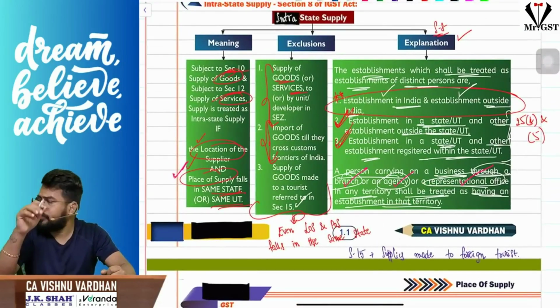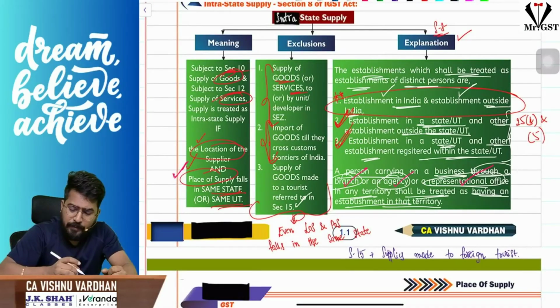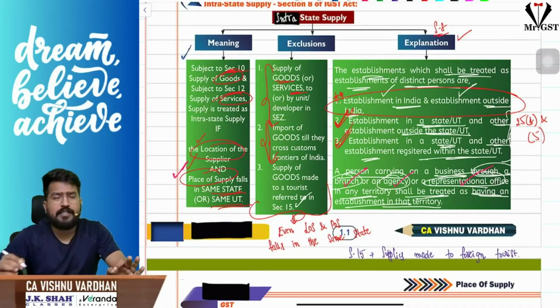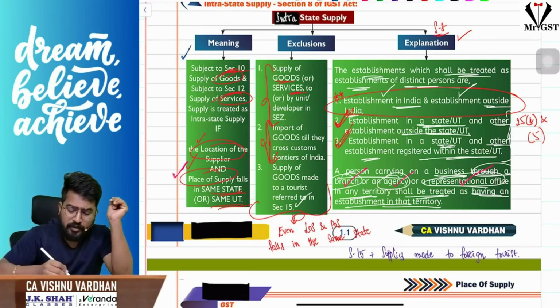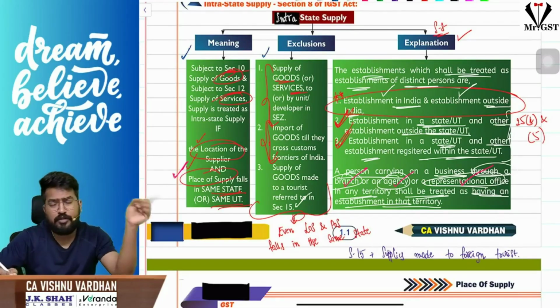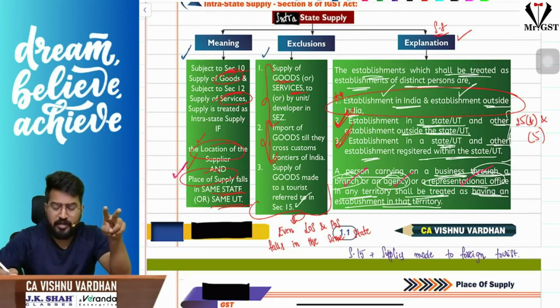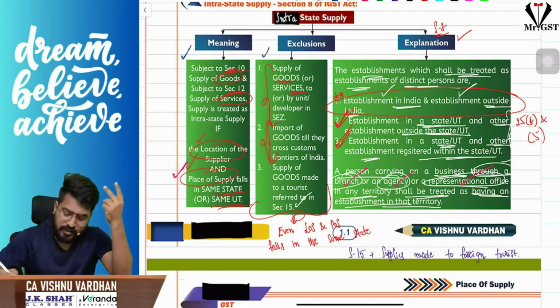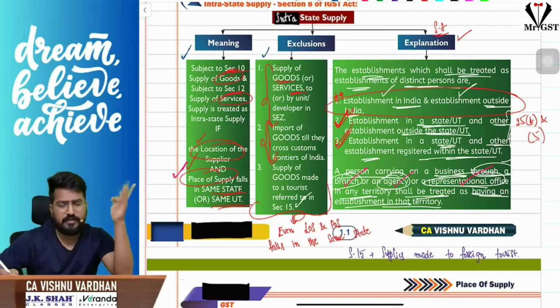Okay, so hope it is clear. So generally, intrastate supply means location of supplier and place of supply falling in the same state or same union territory. But even though the location of supplier and place of supply is falling in the same state, if it is made to SEZ unit or developer, it is interstate supply. If it is import of goods till they cross the customs frontiers, it is interstate supply. Then supply of goods made to a tourist referred to in section 15, interstate supply.